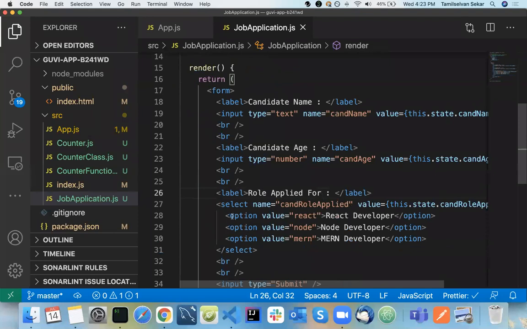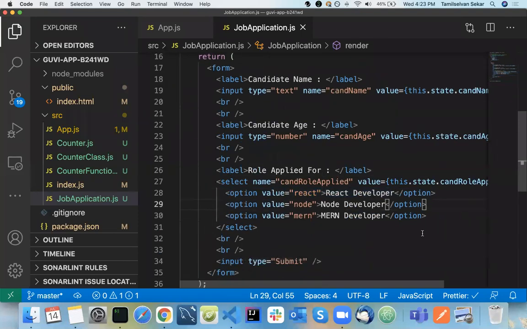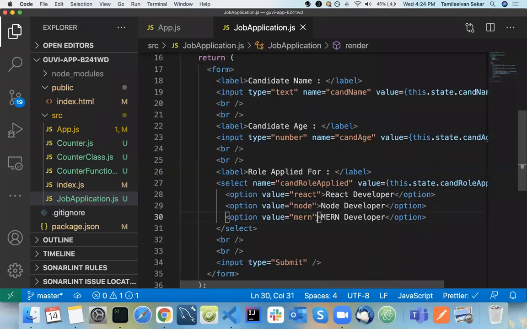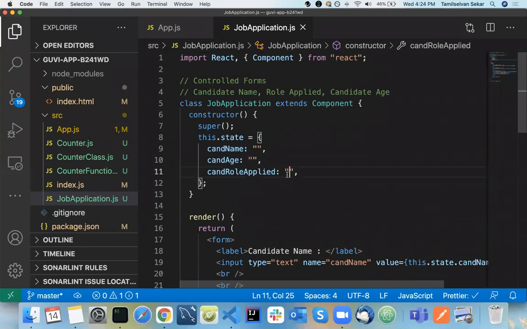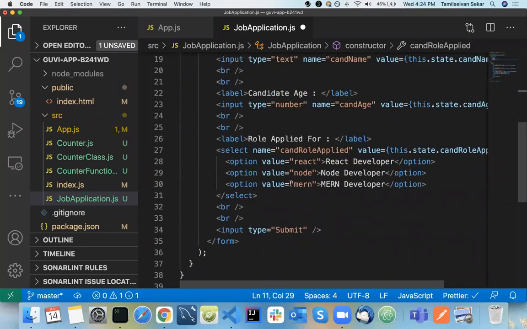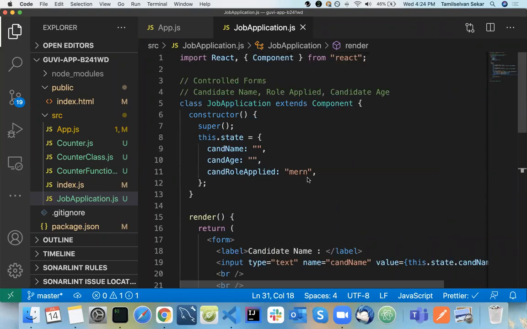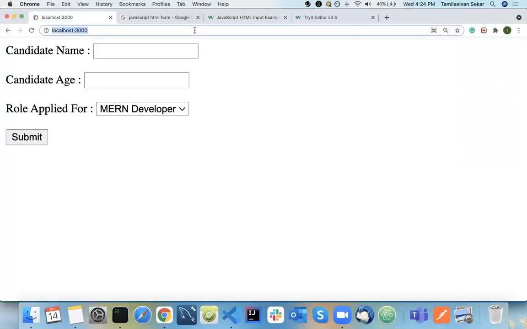Okay, so that's why the first option is selected by default. Suppose I want to have my Mern developer selected by default. What I need to do is bind my Mern here, because the value of Mern developer is Mern. So I can put Mern here, and see, by default Mern is selected. If I refresh also, Mern is applied here.